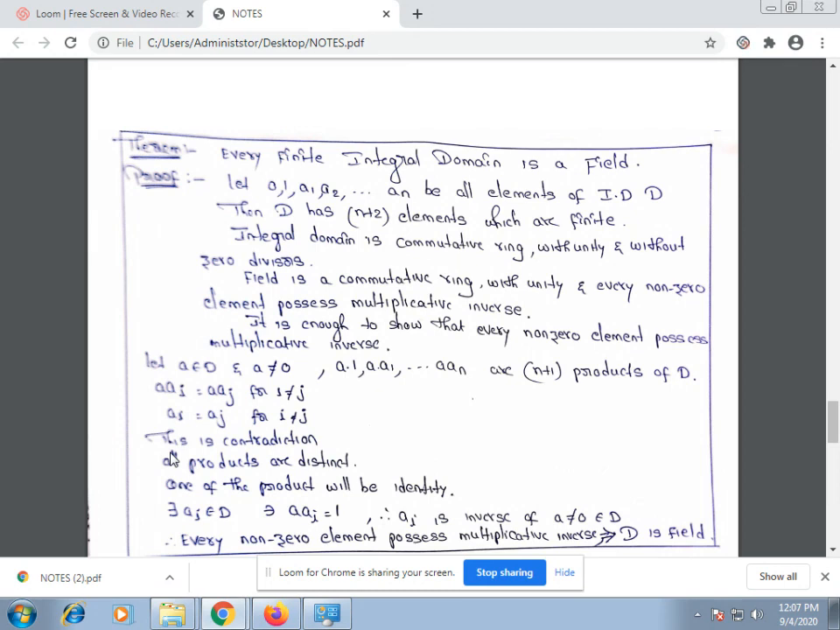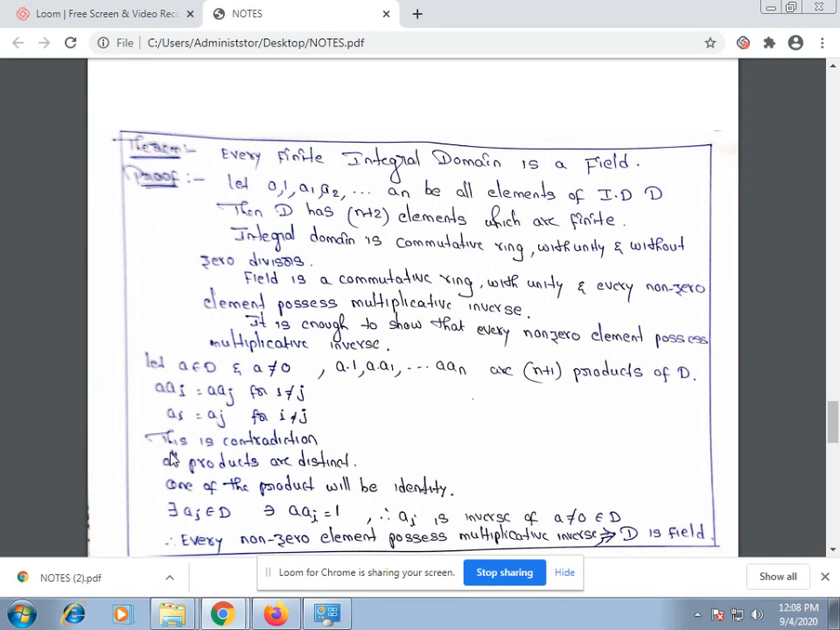We know that an integral domain means a commutative ring with unity and without zero divisors. And we know that a field is a commutative ring with unity and every non-zero element possesses a multiplicative inverse. If you observe the definitions of integral domain and field, it is enough to show that every non-zero element possesses a multiplicative inverse. Then we can say that every finite integral domain is a field. So let us take a belongs to D, which is non-zero.